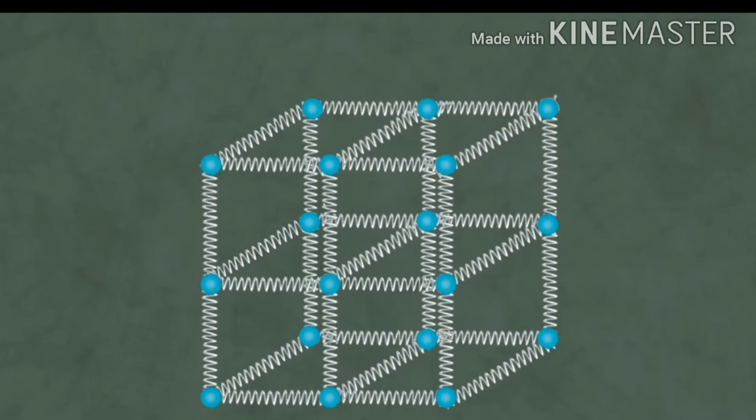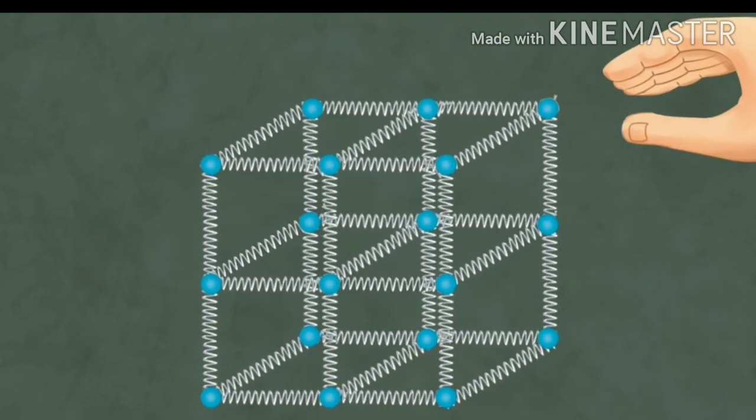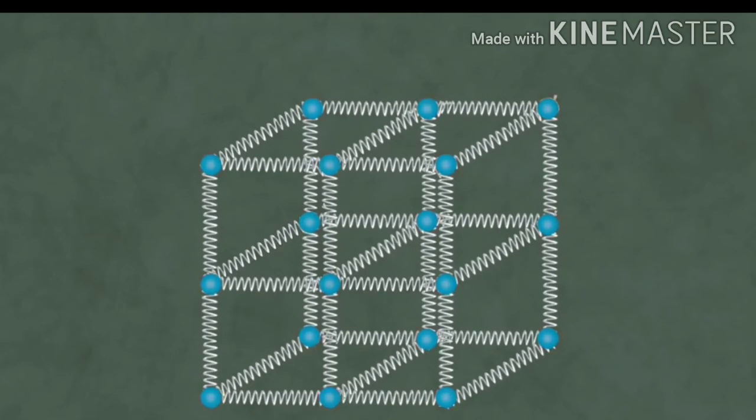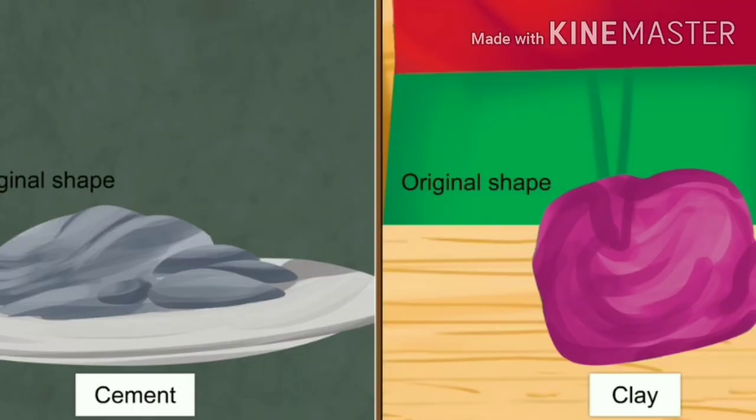That is, the spring system tries to restore the ball back to its original position. Similarly, in elastic bodies, when the applied force is removed, the interatomic forces tend to drive atoms back to their original position. But all solid bodies are not elastic.